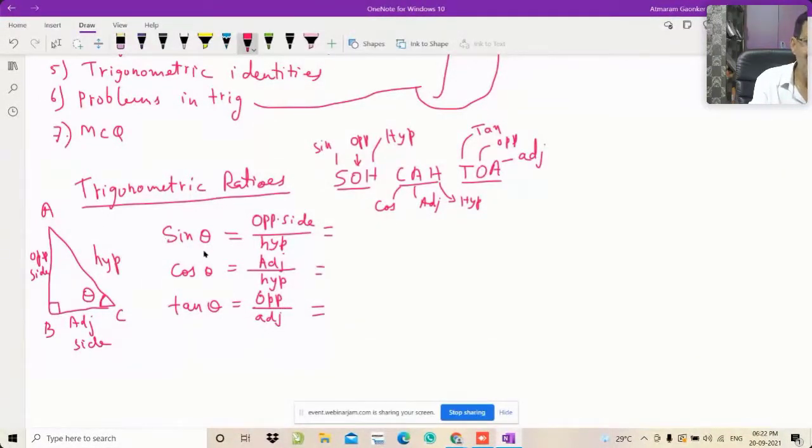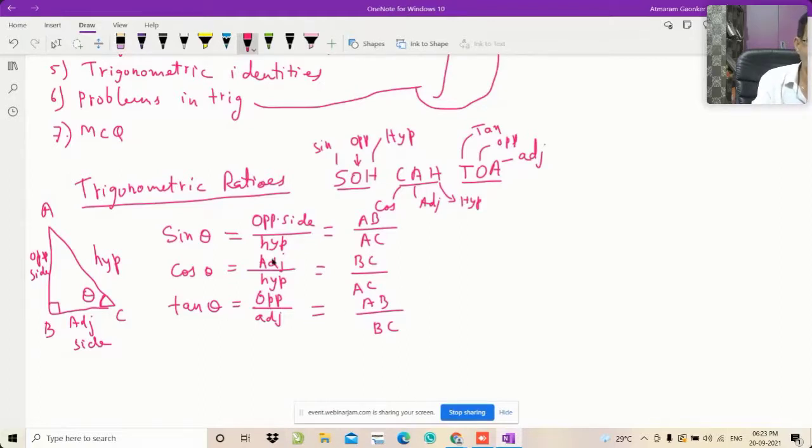So if I write in terms of sides, the opposite side to theta is AB, the hypotenuse is AC, and the adjacent side is BC. So sine theta is AB upon AC, cos theta is BC upon AC, and tan theta is AB upon BC. This is how we can write the values for sine theta, cos theta and tan theta.